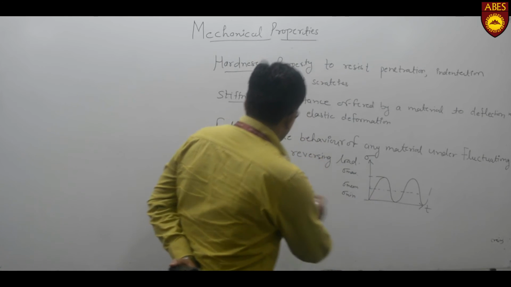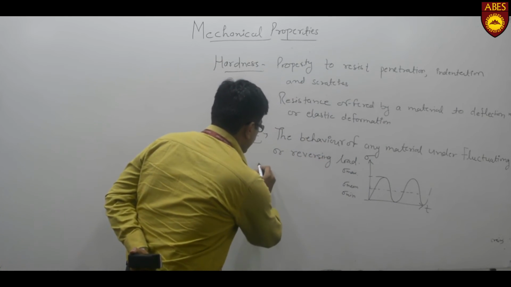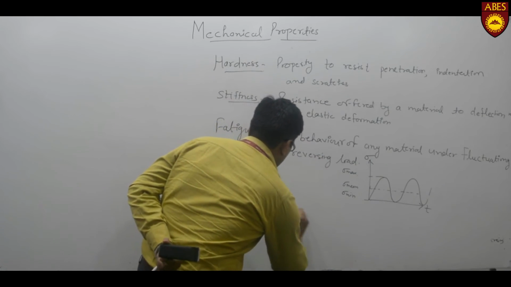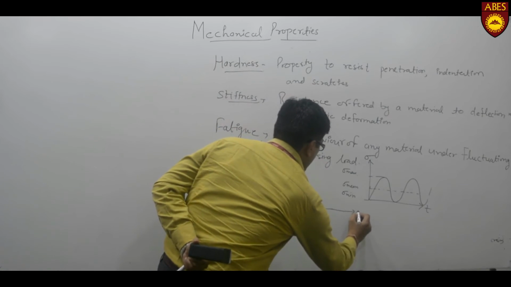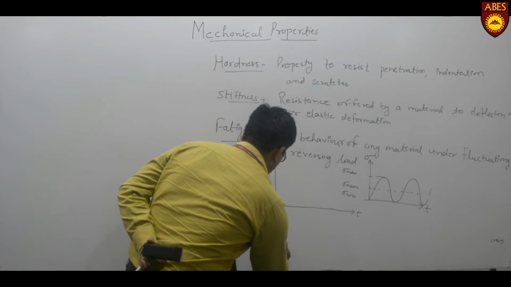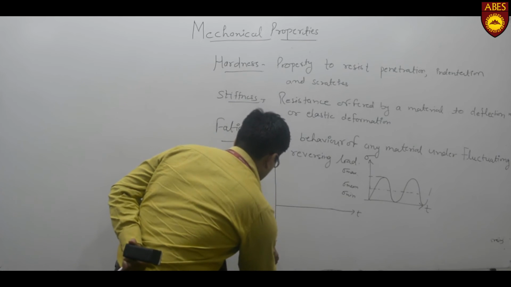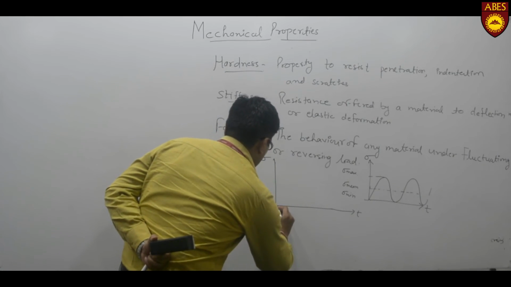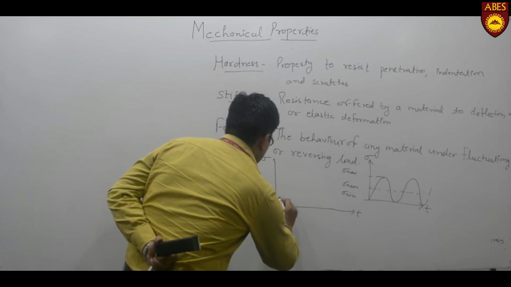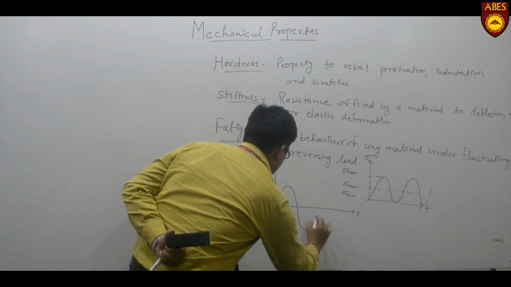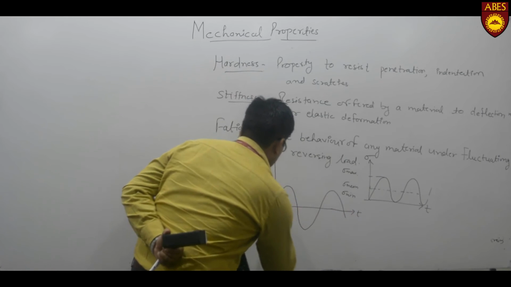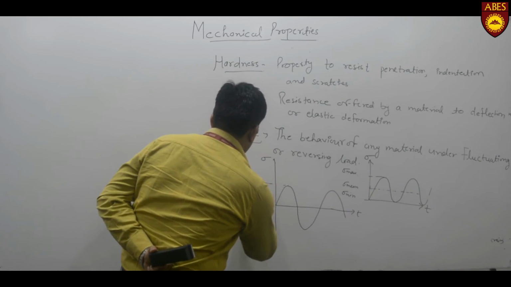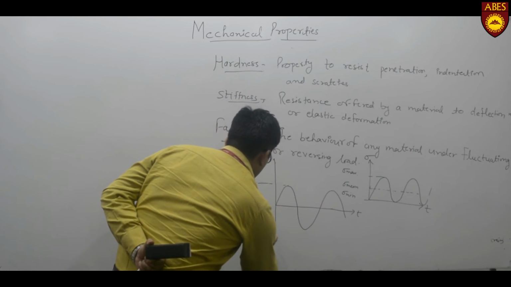Then what about reversing load? The reversing load will be like this. In reversing load, either it will be tensile or it will be compressive. So this is the maximum, this is sigma positive, and this is sigma negative.